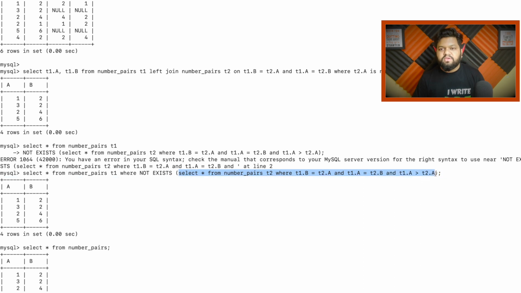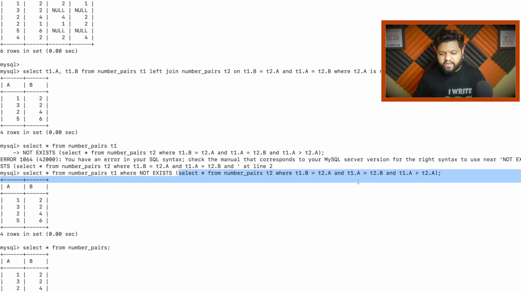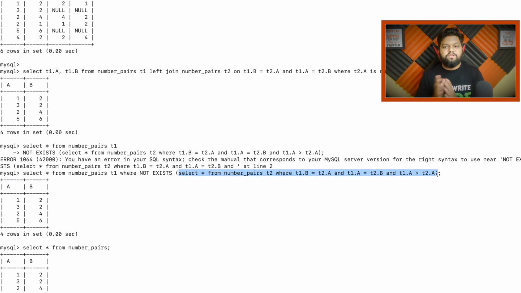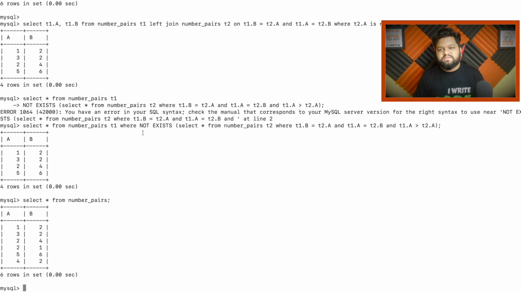So typically if we are not using this not operation, this particular expression is returning something, so it will be treated as true. And since not is applied here, it is doing a negation. So true will be converted into false. And if it is false, that means I'm not going to pick this particular row, and that's how we are eliminating the reverse number pairs with the help of this not exist operation.